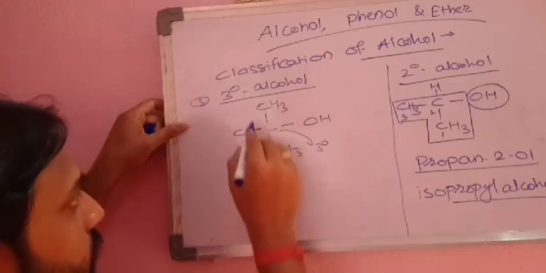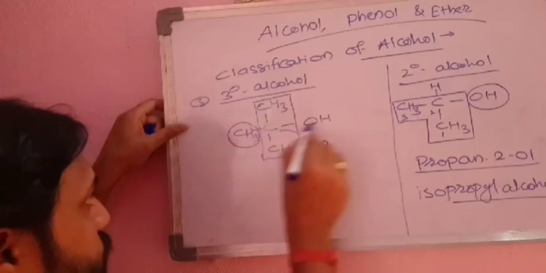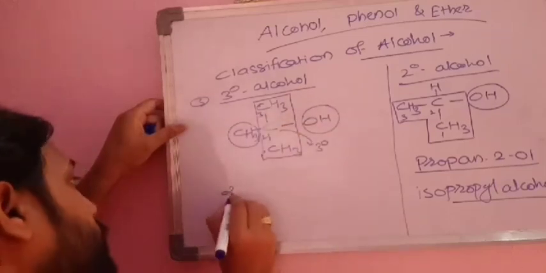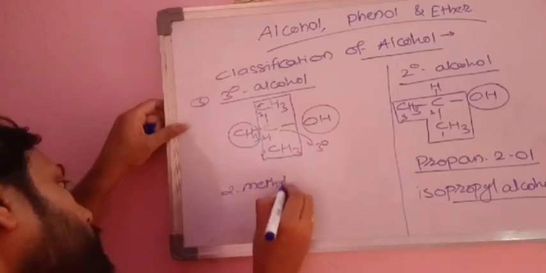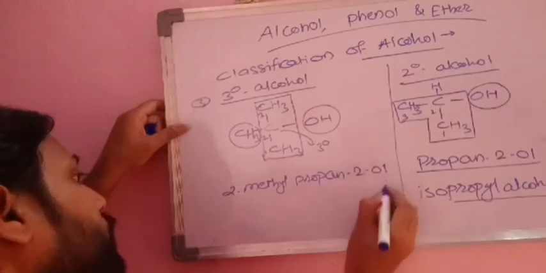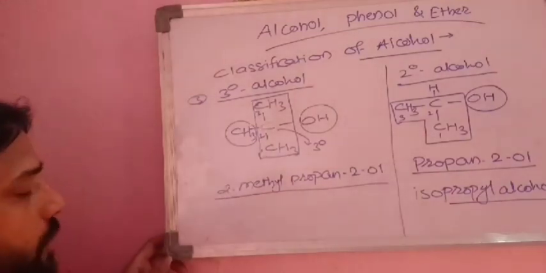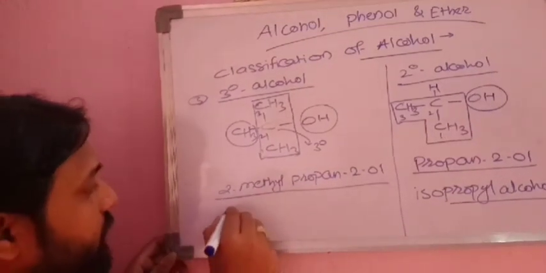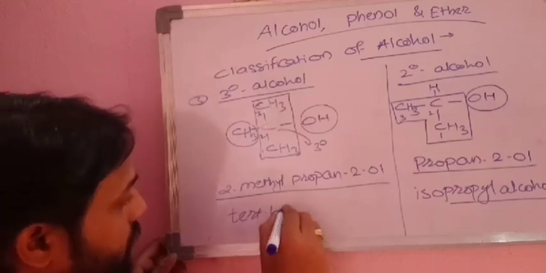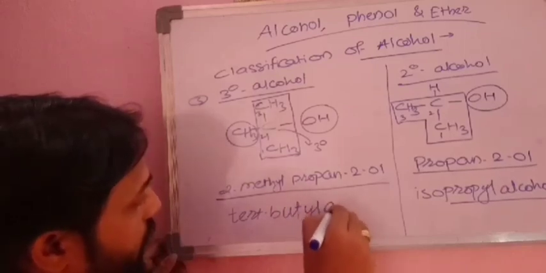So we have to write its IUPAC name. So again select the longest continuous chain of carbon. This is considered as substrate and this is the functional group. Then numbering from here 1, 2, 3. So we can write 2-methyl. How many carbon? 3 carbon. So propan-2-ol, 2-methylpropan-2-ol. But again its common name is more popular than the IUPAC name, that is tertiary butyl alcohol.